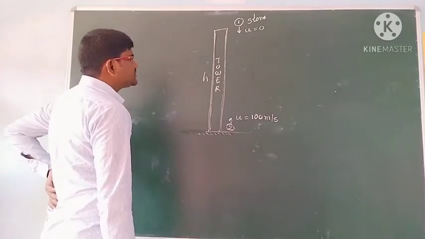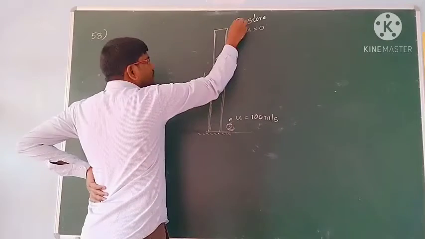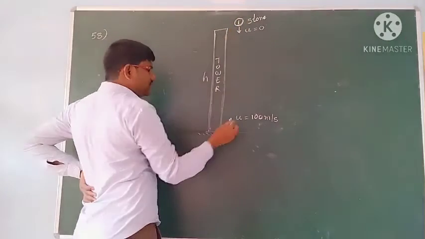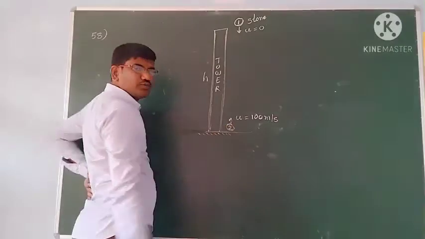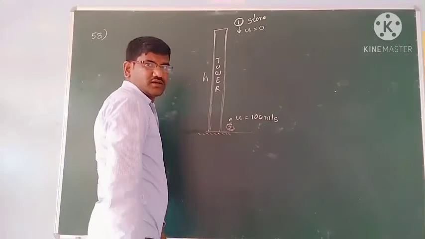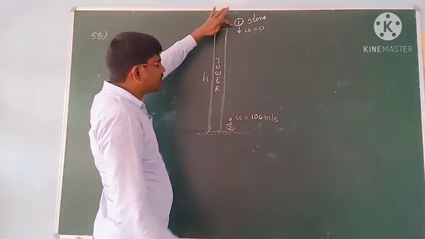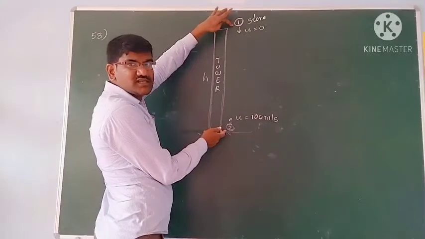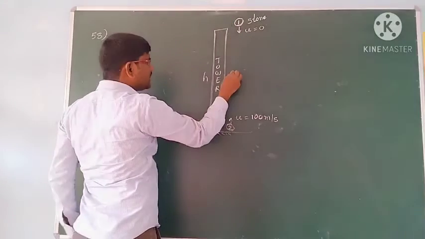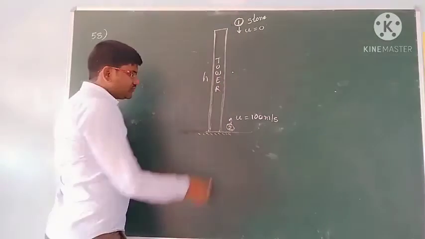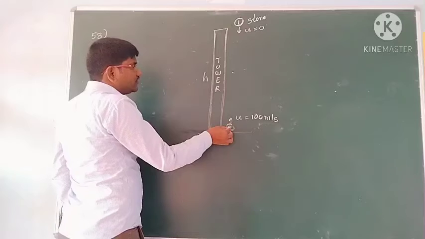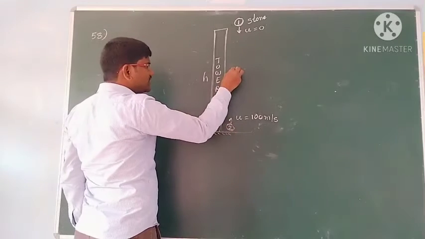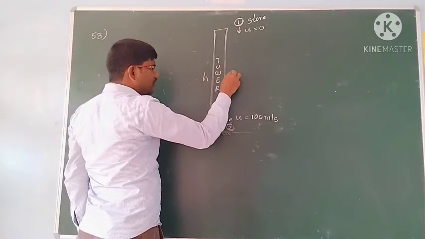See students, when you drop stone 1, at the same time we are projecting stone 2. Okay, so the dropping time and the projecting time are both the same. Means if stone 1 comes to here after some time, so let us consider both the stones are colliding here.